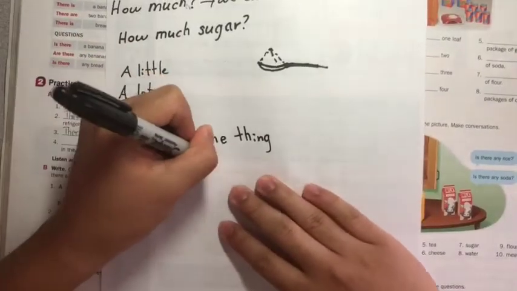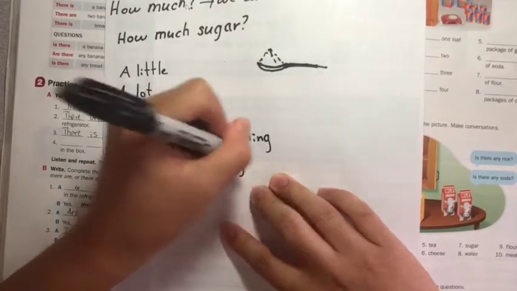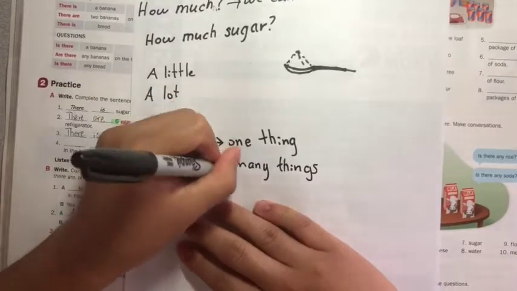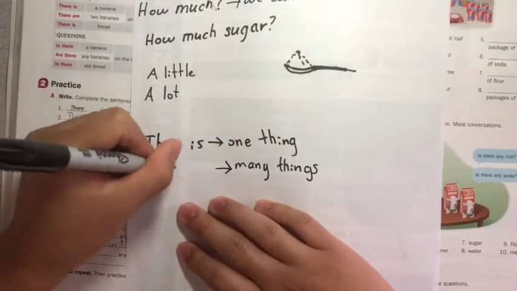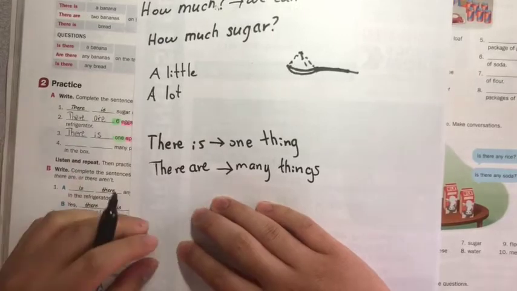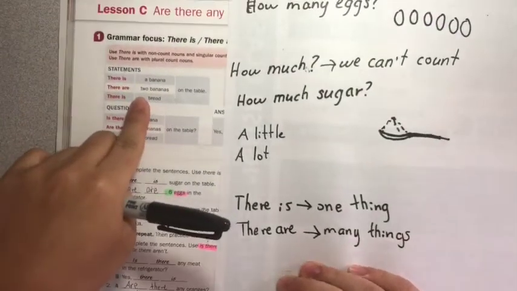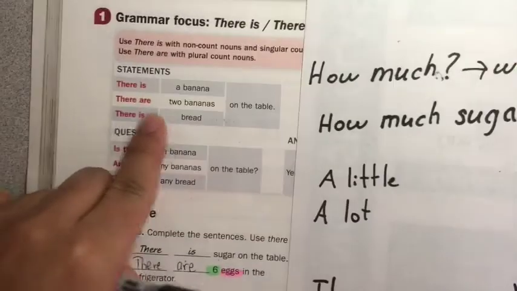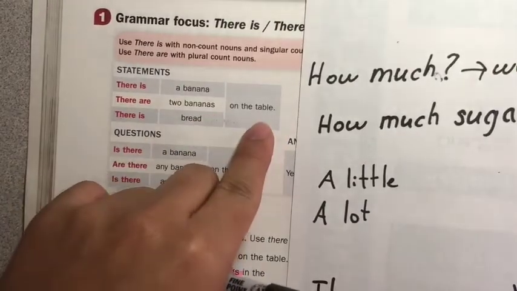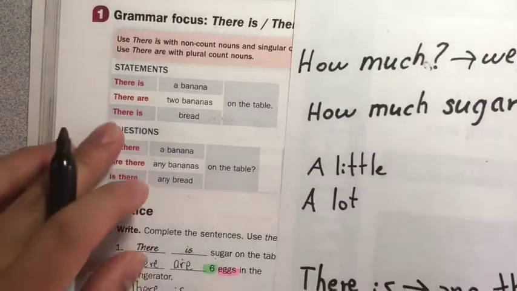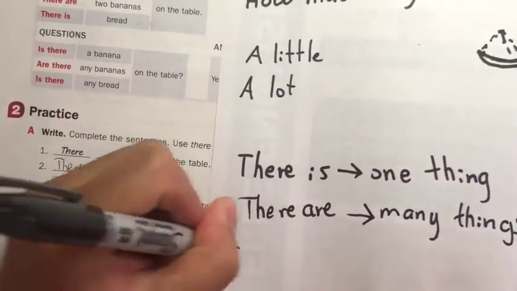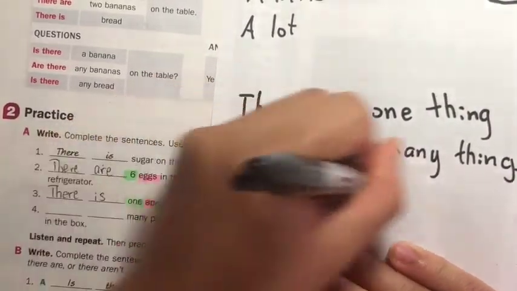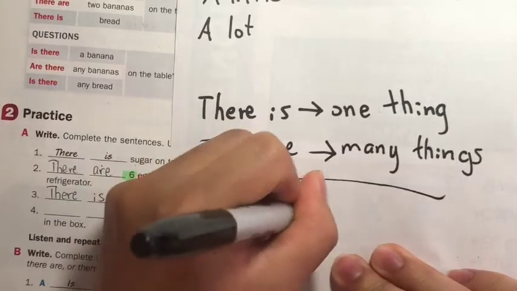If there are many things, we say there are. So if there are two bananas, we say there are two bananas on the table. Now, we also say there is for things we cannot count.